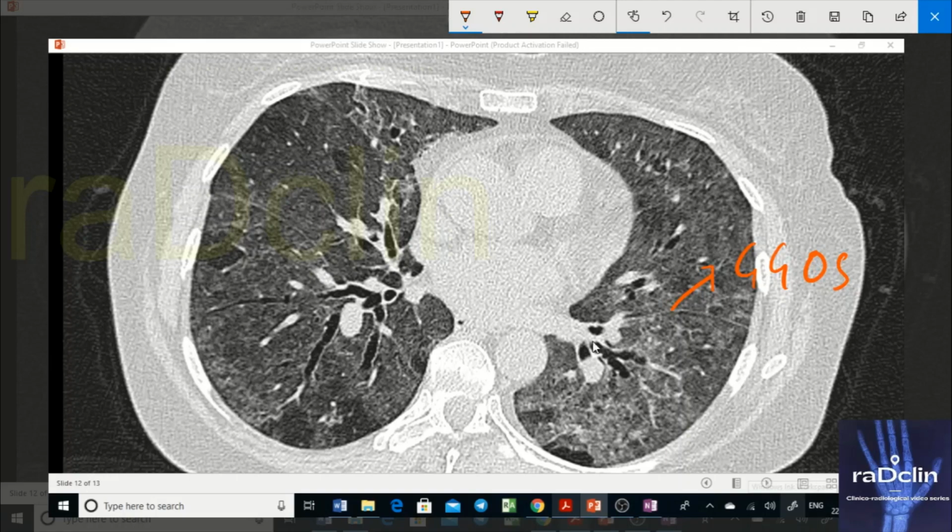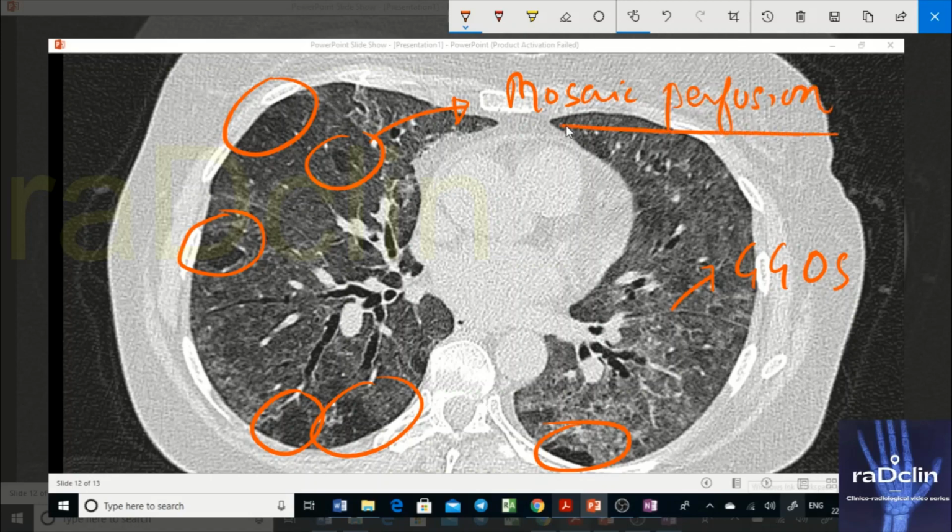But in other areas you can see small areas of low lung density. What are these? These are areas of mosaic perfusion. Although there is no particular normal area, you may call that area normal. So you can see GGOs in association with areas of air trapping. Non-specifically we cannot label it as air trapping on report, but it is due to air trapping. So mosaic perfusion and GGOs.